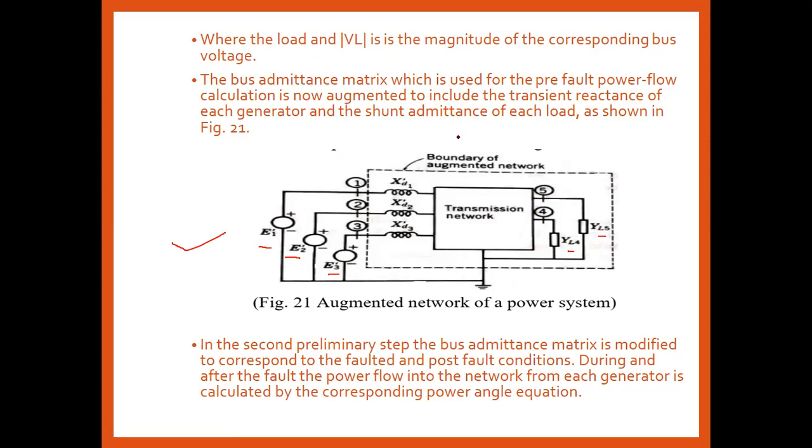And the bus admittance matrix, which is used for the pre-fault power flow calculation, is now an augmented matrix that includes the transient reactance, terminal voltage, and the shunt admittance of each load. So in the secondary step, this matrix is modified corresponding to the during-fault and post-fault conditions, and the power flow in the network for each generator is calculated by the corresponding power angle equation.